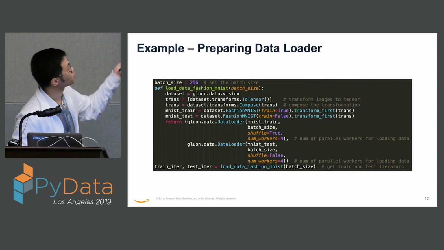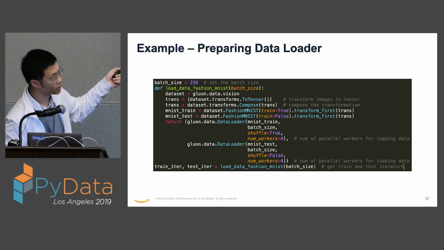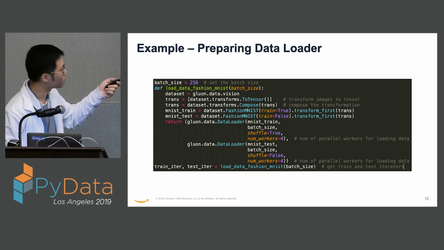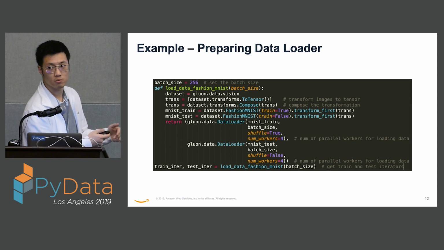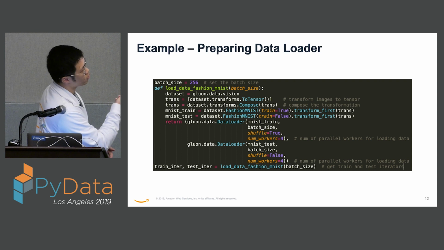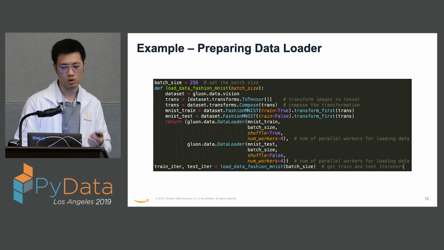For the data loader, we're borrowing Gluon's vision data set, and we are designing some pre-processing for it. In the end, we get 2 iterators for the data set, for both training and test data sets. We will be trying to make this more NumPy native or friendly. Note that we are also leveraging parallelism here. We are specifying the number of workers, which is the number of parallel workers used for the pre-processing of the data.